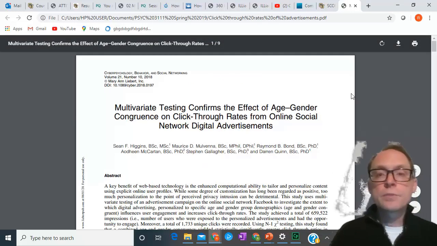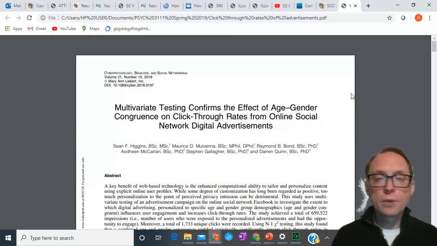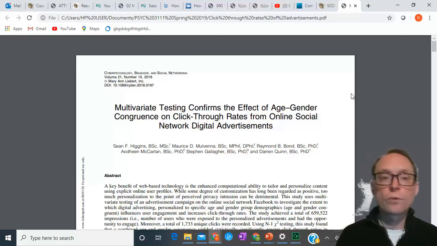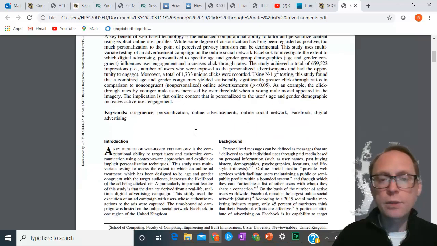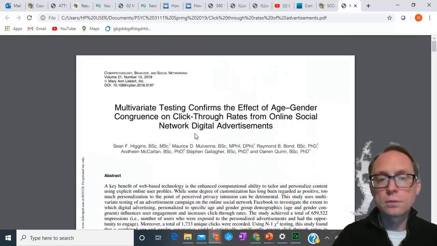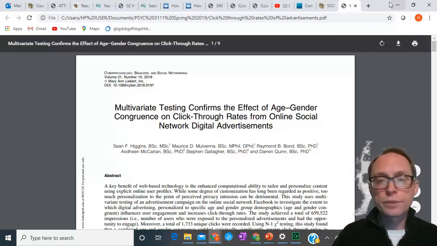So here's the one that we talked about in chapter 1 about click-through rates for Facebook ads. APA style is based on submitting something to a journal. What you see right here is the final journal article. What you are going to create is an APA style paper, which looks a little bit different than this.